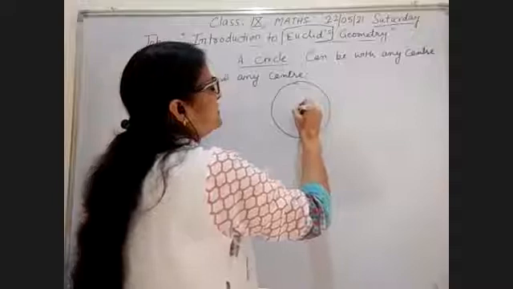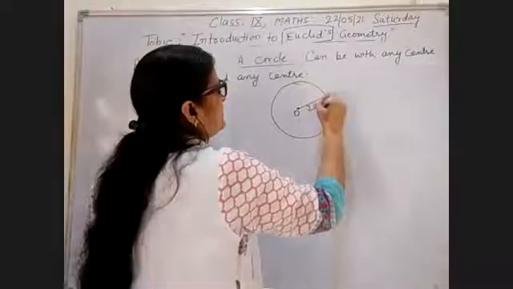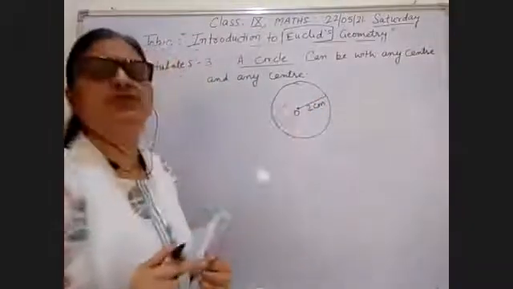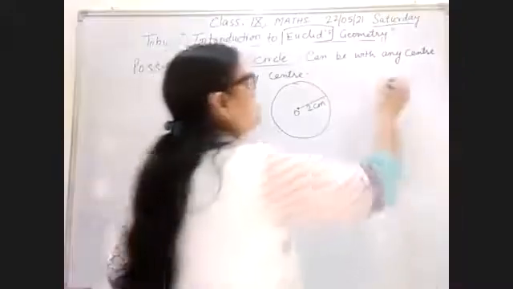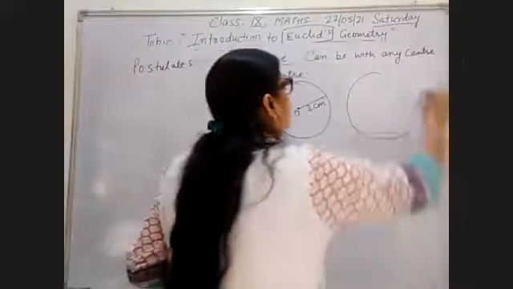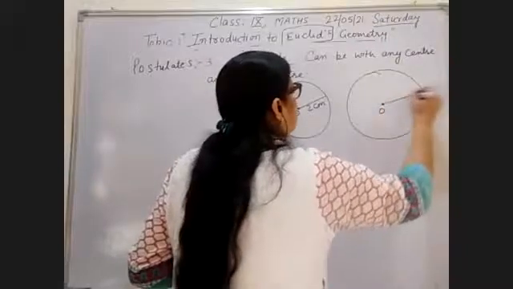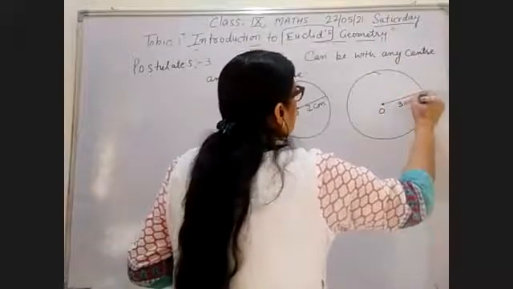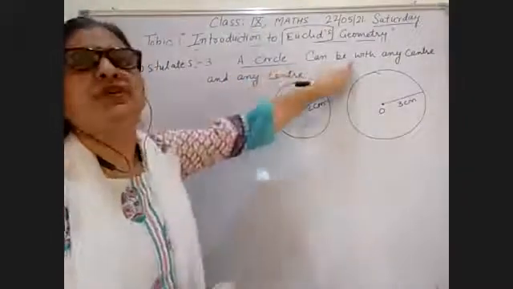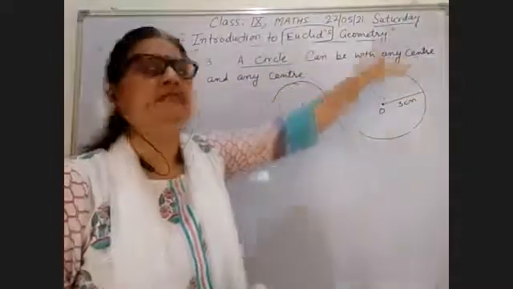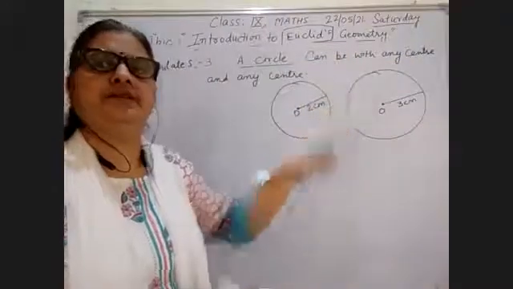I have taken this center O, and with a 2 centimeter radius, I draw the circle. Another circle also I can draw with any center, and now I am taking a 3 centimeter radius. So this postulate is clear. A circle can be drawn with any center and with any radius.